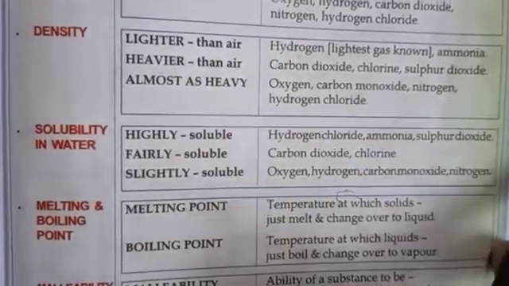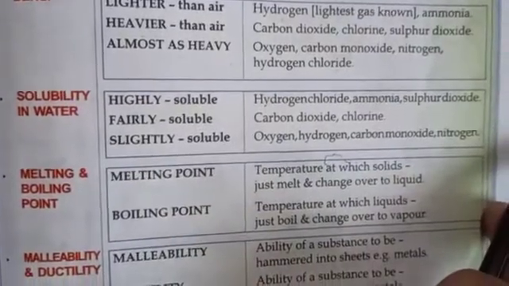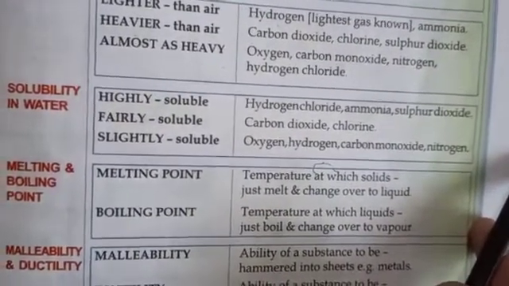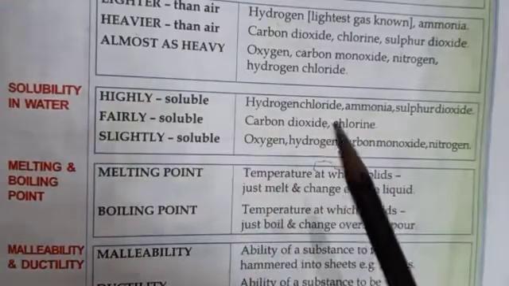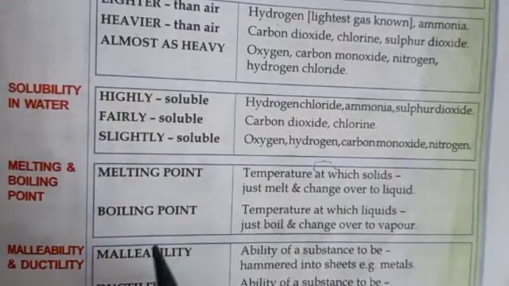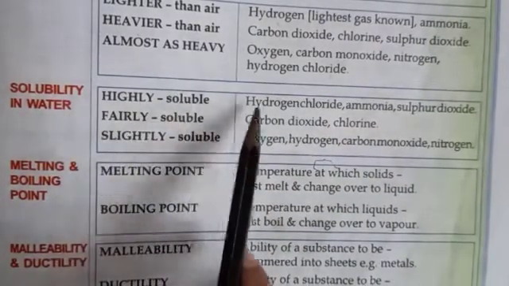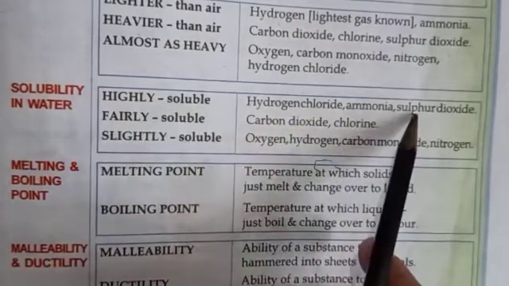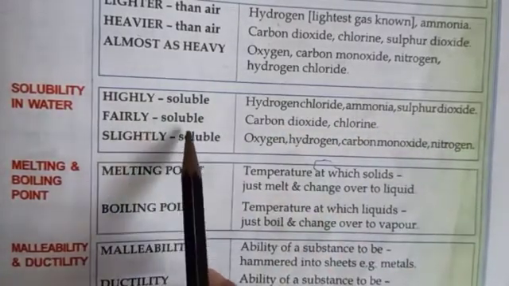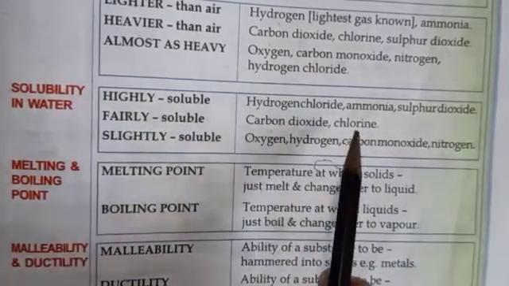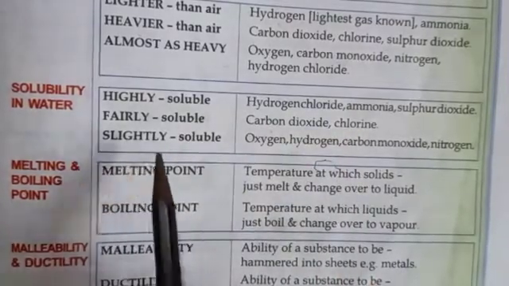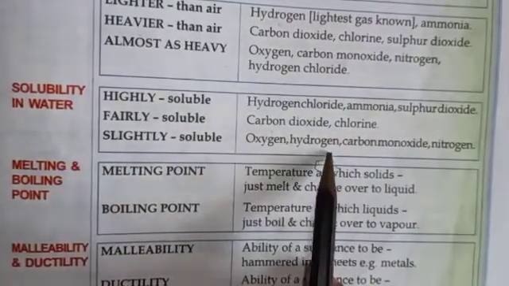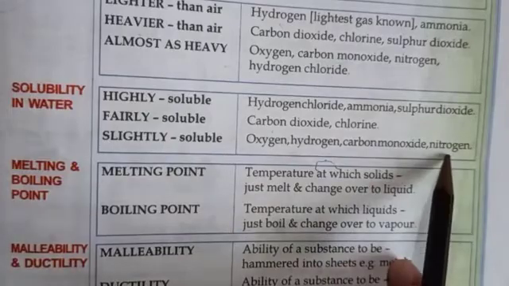Then comes solubility in water. Some are highly soluble, some are fairly soluble, and some are slightly soluble. Highly soluble are hydrogen chloride, ammonia, sulfur dioxide. Fairly soluble are carbon dioxide, chlorine. Slightly soluble are oxygen, hydrogen, carbon monoxide, and nitrogen.